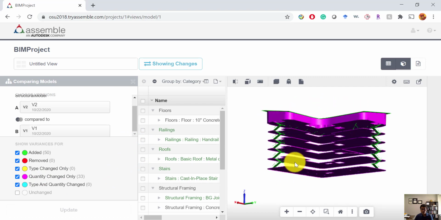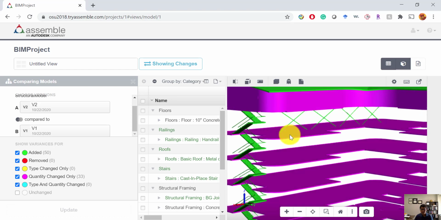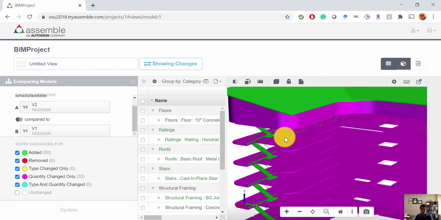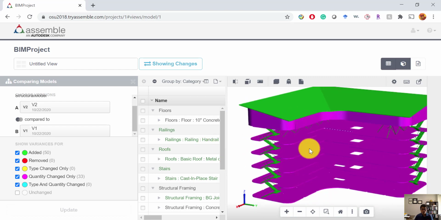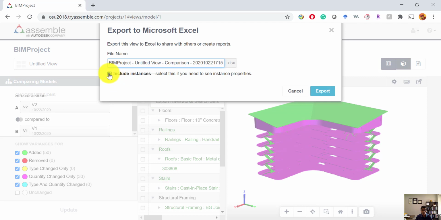So you can see obviously quite a few of those components have been added, like the bracing, the stairs, and also the roof. For example, if we really want to know how the quantity has changed between those two models, model A and model B, we can just export this quantity to Microsoft Excel, and we can uncheck the include instance and export.